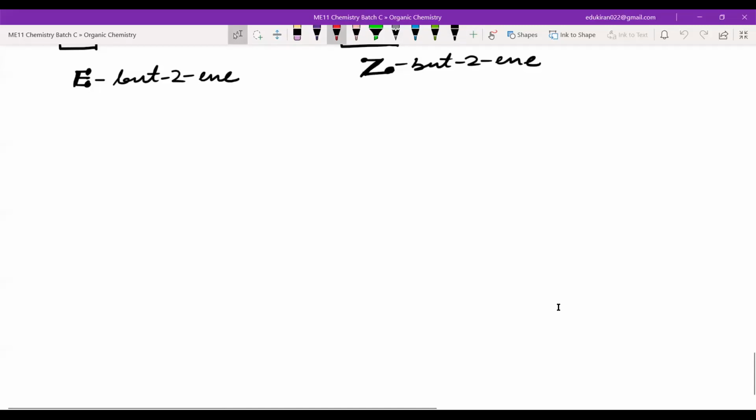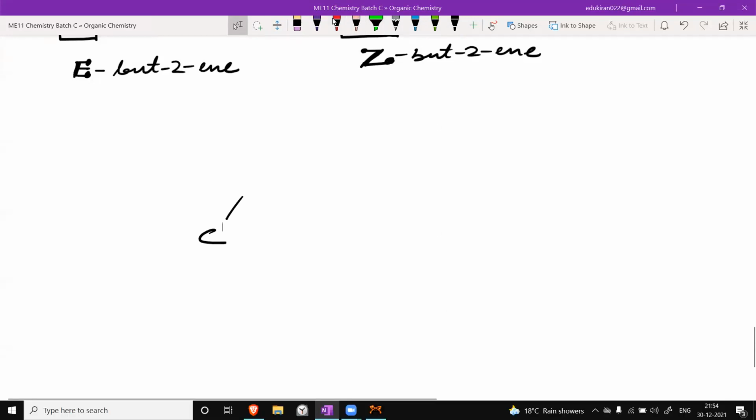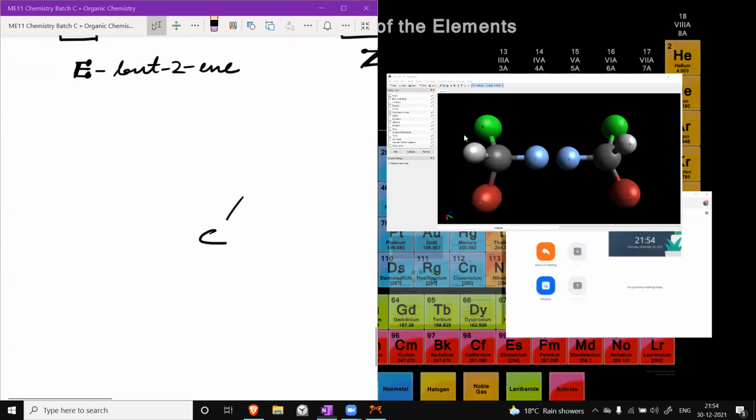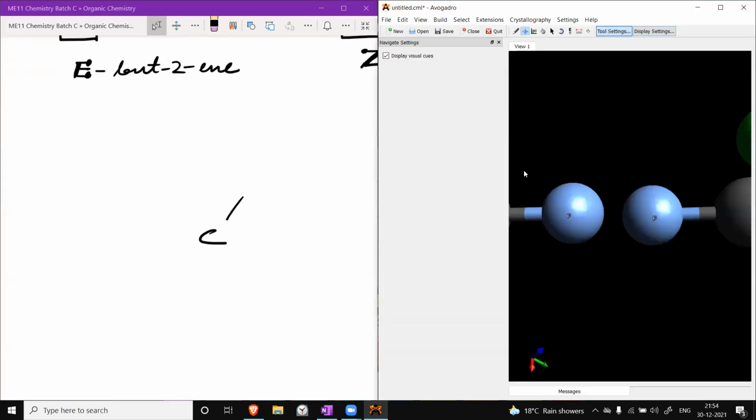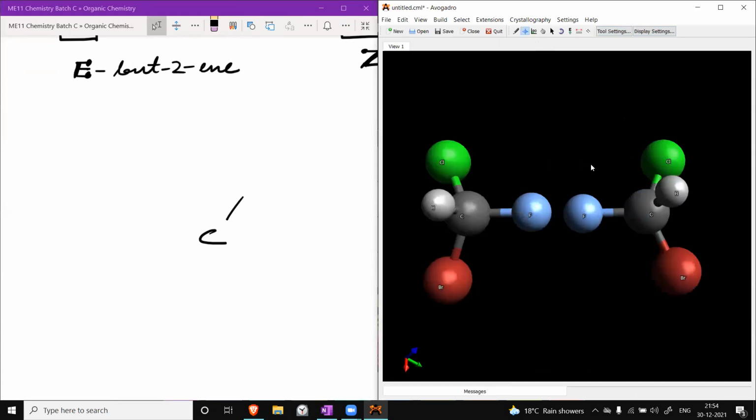If I have it like this, let me write the carbon atom here. Then let me share my screen right now. Can you see the whole thing? Yes or no? Yes, sir. Okay.